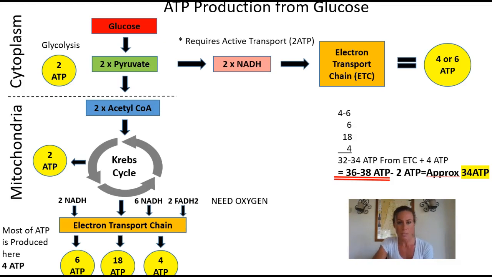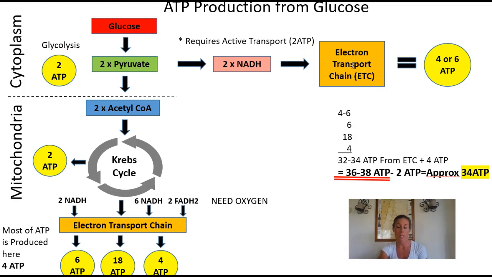So as you can see from the slide up here, we're going to start out with glucose up at the very top. The first thing that you're going to go through is something called glycolysis. So the net ATP production from glycolysis is going to be 2 ATP. From glycolysis, you've got 2 pyruvate, 2 acetyl-CoAs, and 2 NADH. Now the NADH requires active transport, which is at a cost of 2 ATP.